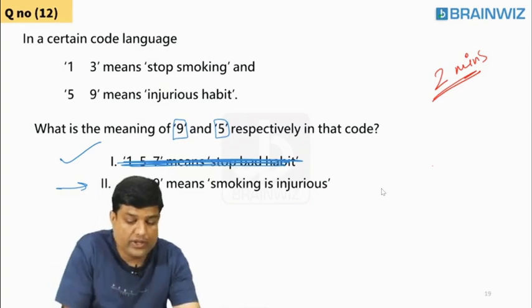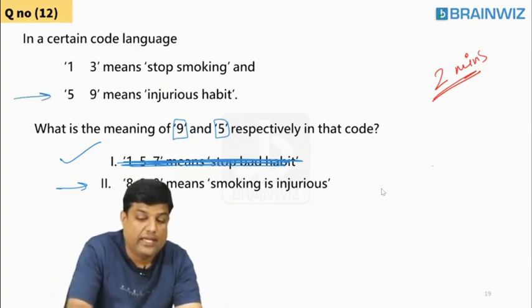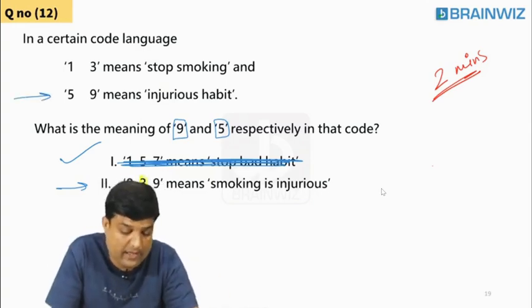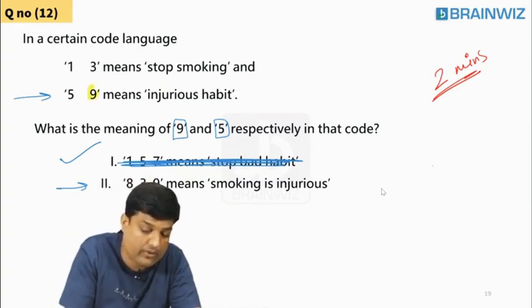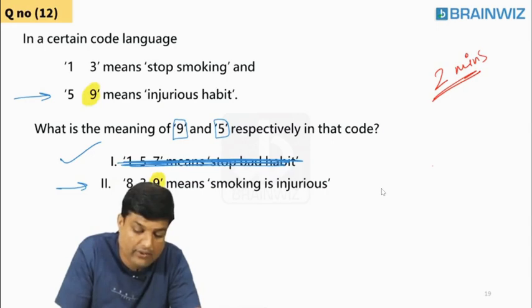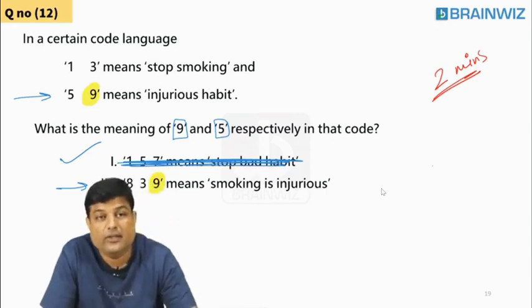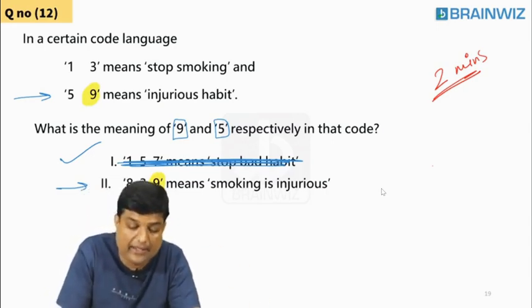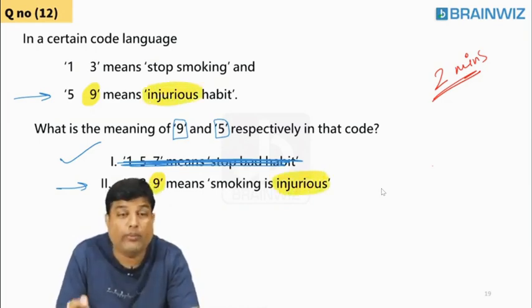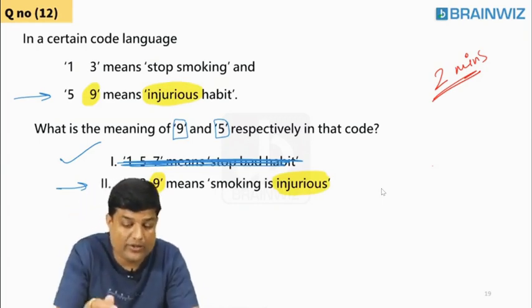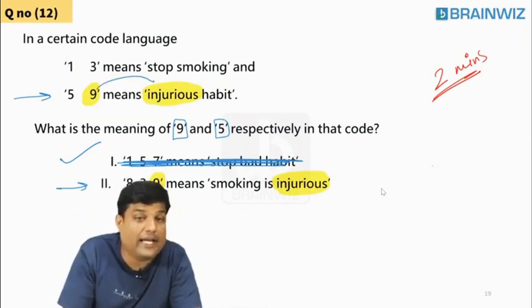Students, when I compare this one and this one, did you find anything common? Sir, I found 9 common. 9 on the left, 9 on the right. If 9 and 9 are common, what is common? Injurious here and injurious there. These two are common. So 9 stands for injurious, and definitely 5 stands for habit.